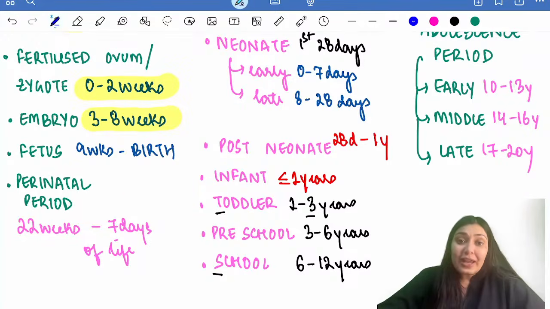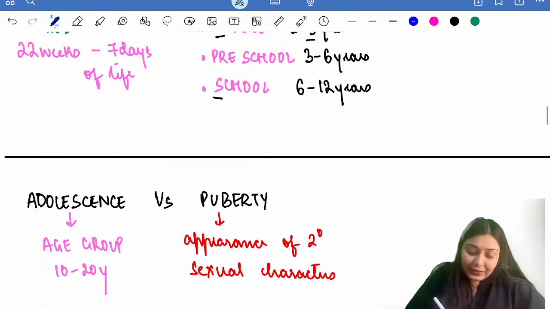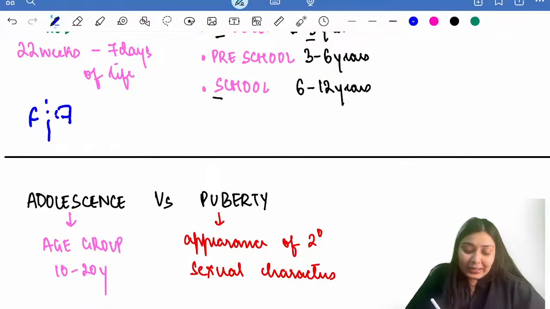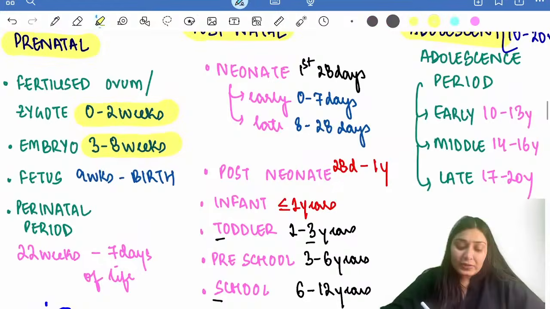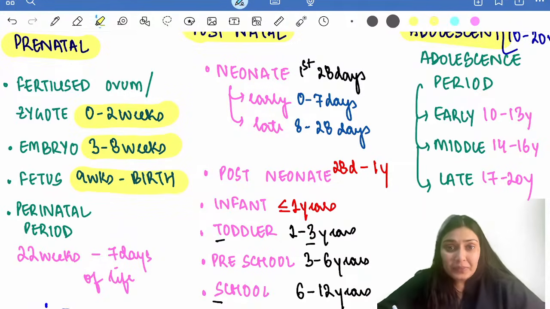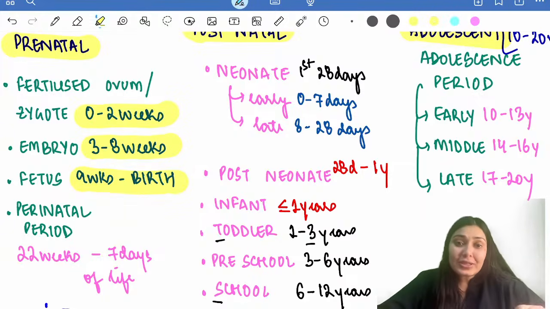9 week onwards, we have fetus. Again, a simple thing to remember, if I draw F like this and make a mirror image of that, that will make 9. So fetus is from 9 weeks till birth. Till now we have read 3 terminologies in the prenatal age group: zygote, embryo and fetus. Zygote till 2 weeks of life, embryo till 8 weeks of life and fetus from 9 week onwards till birth.